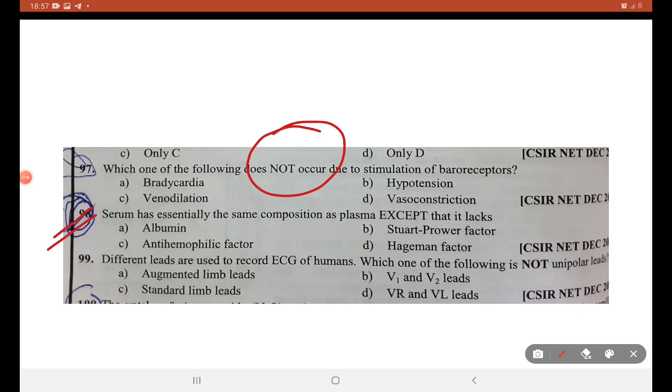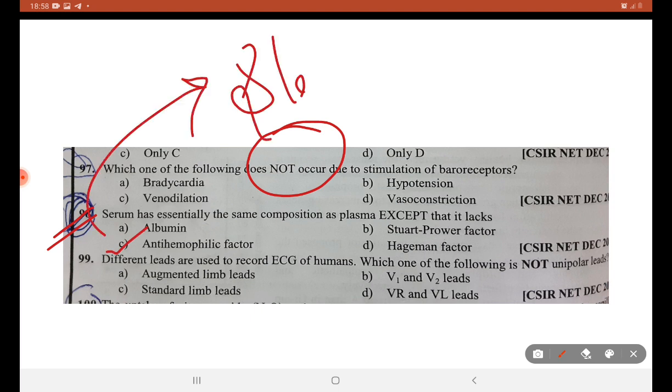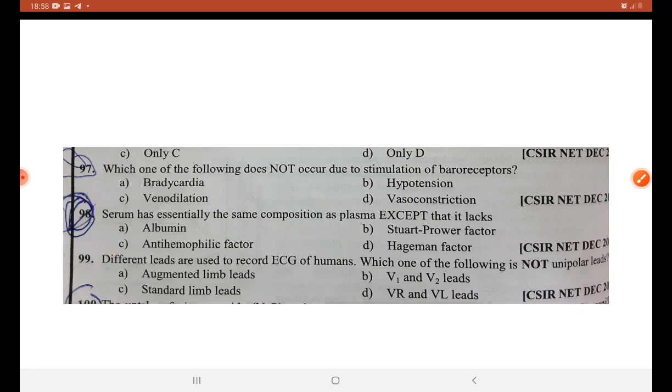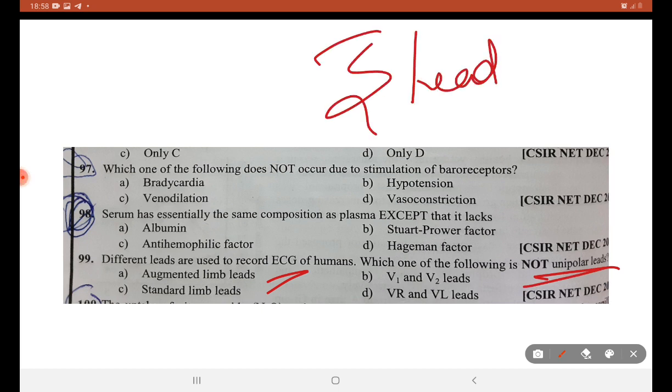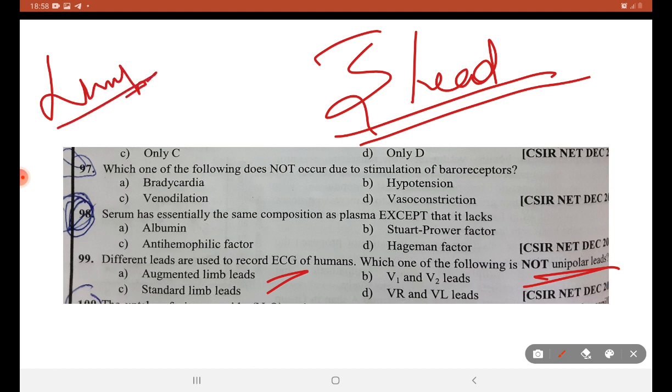Next question. Serum has essentially the same composition as plasma except that it lacks anti-hemophilic factor. This is a static portion and needs understanding. Okay. Different leads are used to record ECG in humans. Which one of the following is not a unipolar lead? See, we have three leads. We have seen three leads in ECG. That is limb lead, and the thoracic chest lead, that is unipolar.